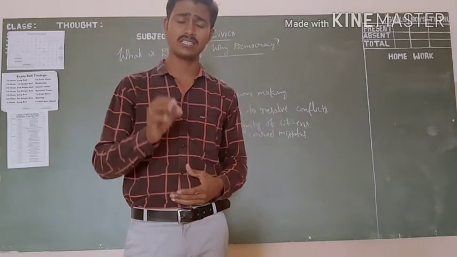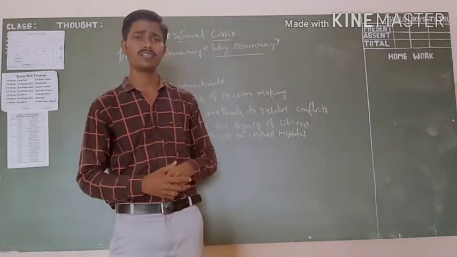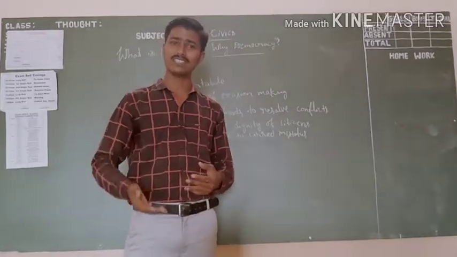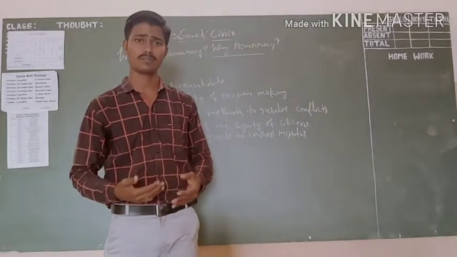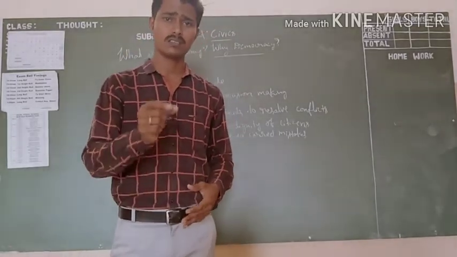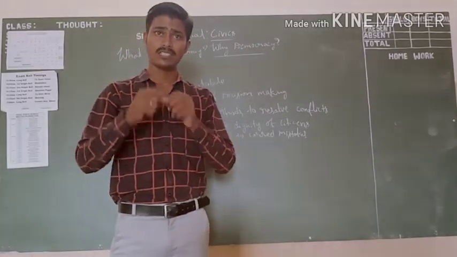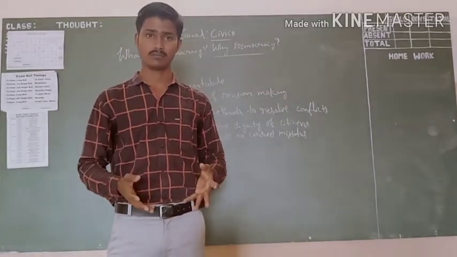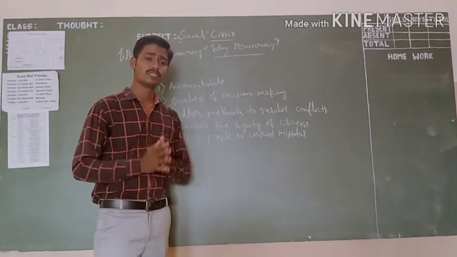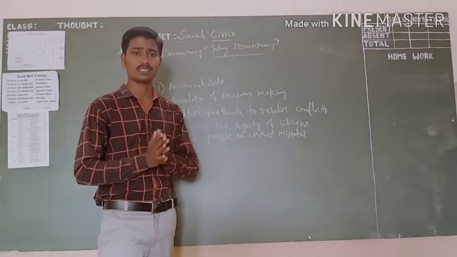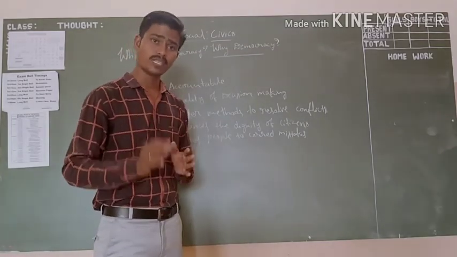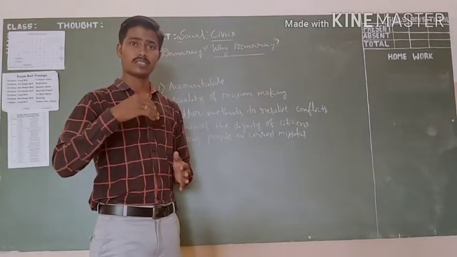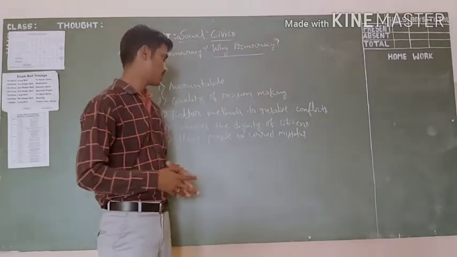Each and every citizen in India, not only in India, wherever democratic governments are present, their dignity will be enhanced. So that's why we can say democracy is a better form than any other form of government.